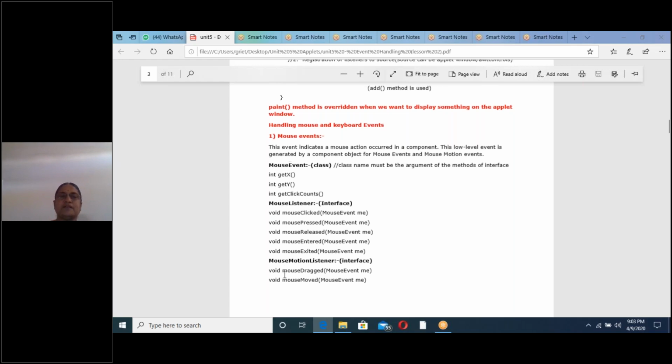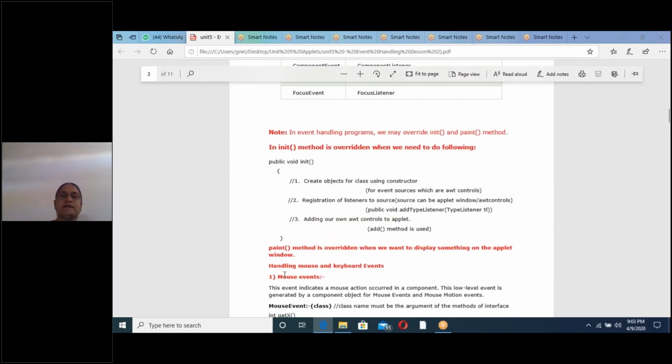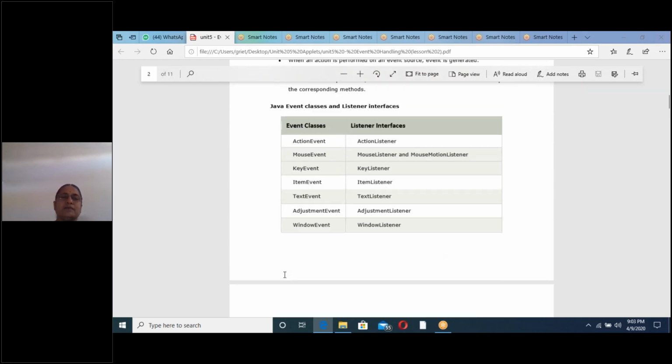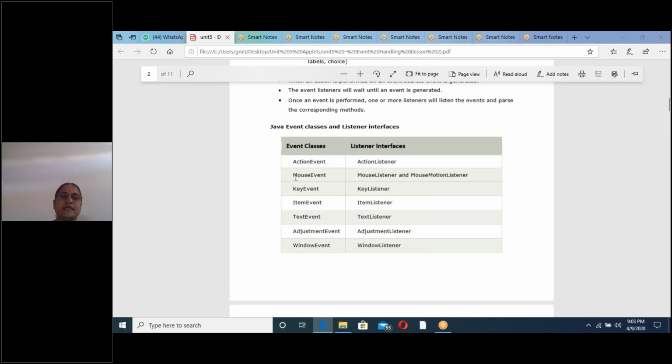I have already given them in the table. To write the mouse event program, we have to take the class MouseEvent, and the listeners corresponding to this MouseEvent class are MouseListener and MouseMotionListener. So using this class and these two interfaces, I will write the program on mouse events.